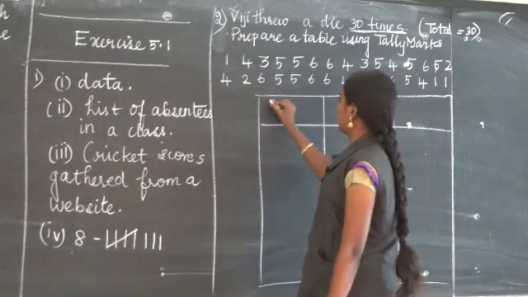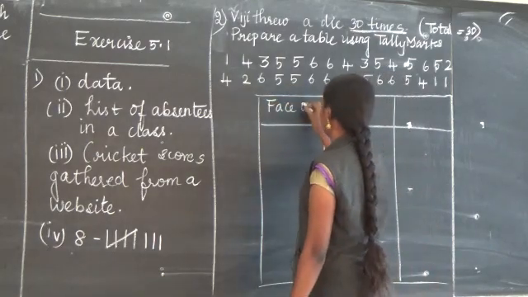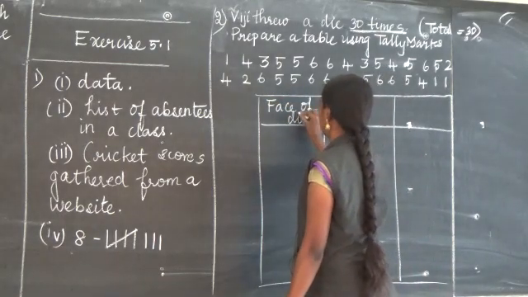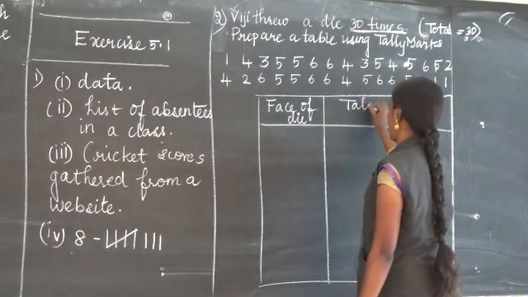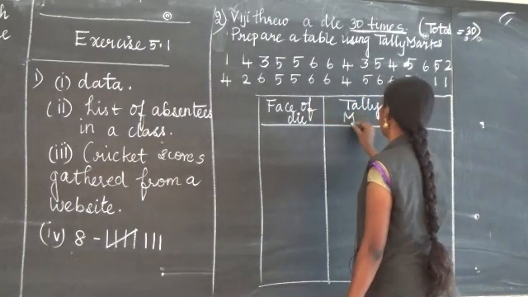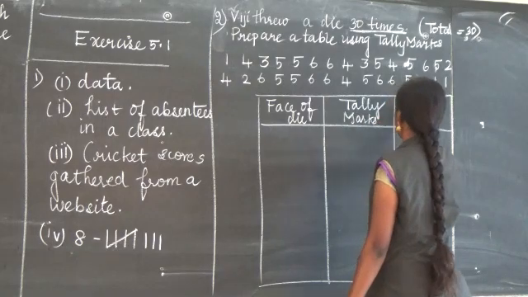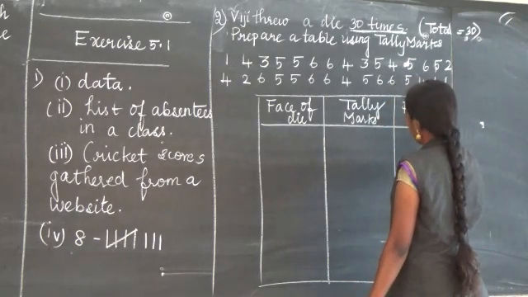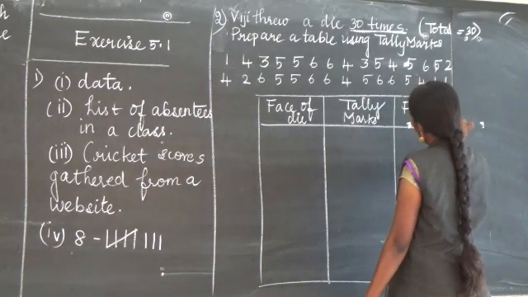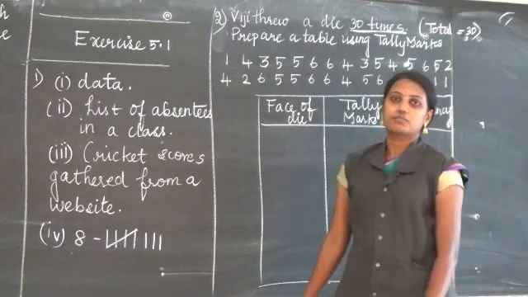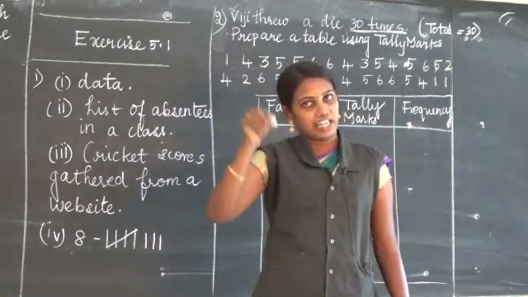Now, face of die. Next, tally marks. Next, the frequency column. Why this frequency? We cannot write the 1 three times again.